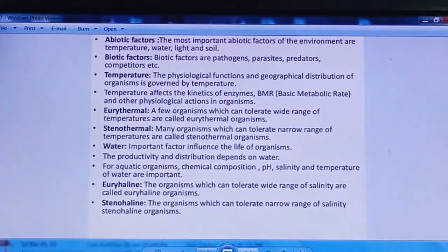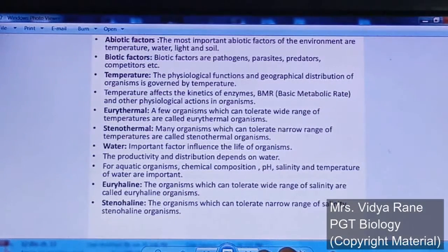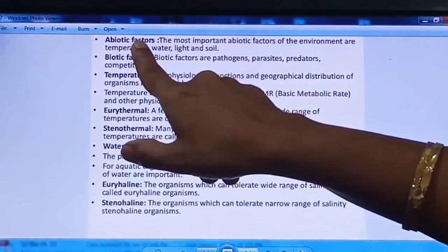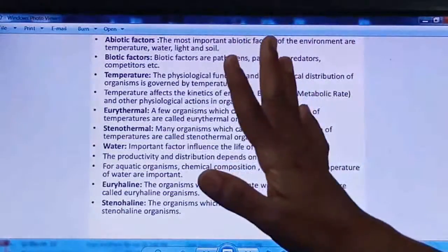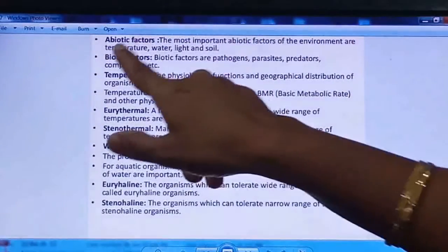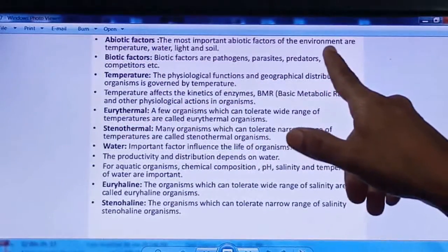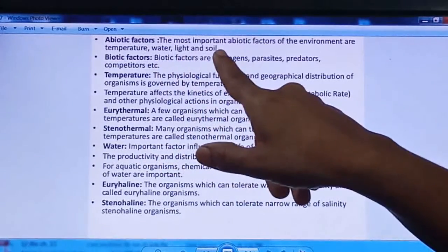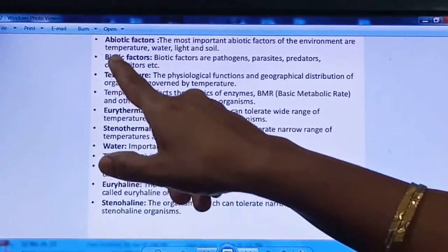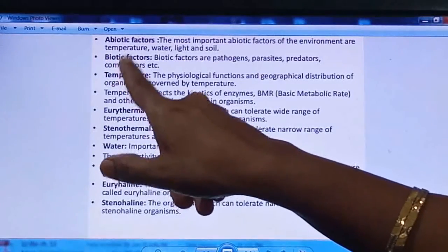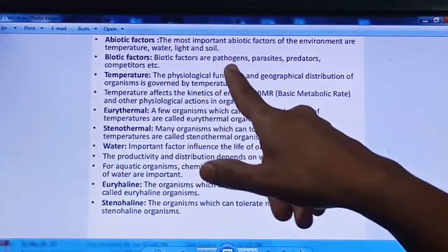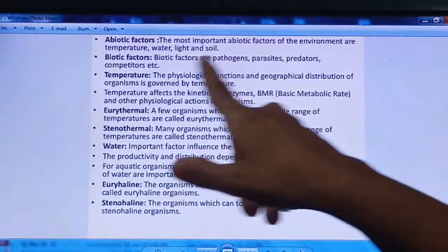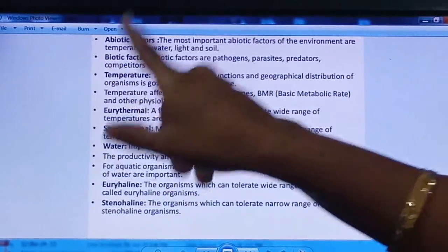Next slide. Here various terms are given, that is abiotic factors. Abiotic means the factors which are not living, absence of life in that. So which are the abiotic factors? That is temperature, water, light and soil. Then biotic factors means the living factors which show impacts on the ecosystem, right? So these are pathogens, parasites, predators and competitors. These are all living factors, that is called the biotic factor.